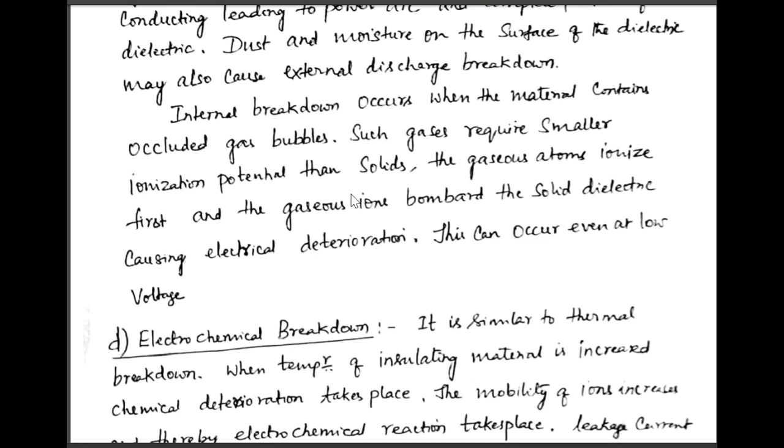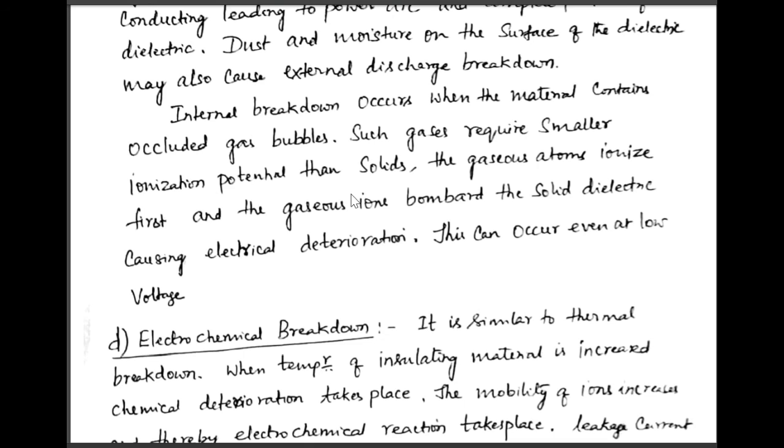Internal breakdown occurs when the material contains occluded gas bubbles. Such gases require a smaller ionization potential than solids. The gaseous atoms ionize first, and the gaseous ions bombard the solid dielectric, causing electrical deterioration.